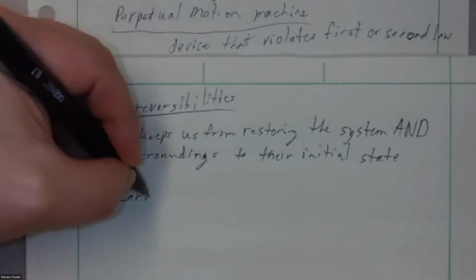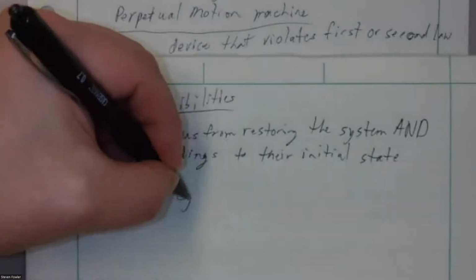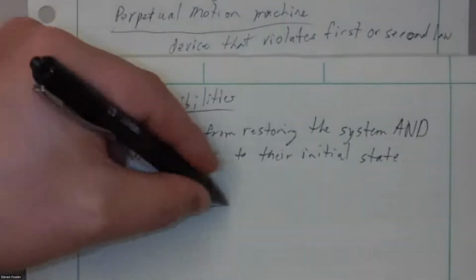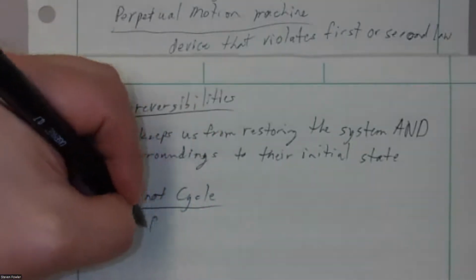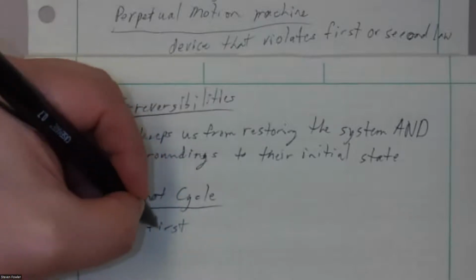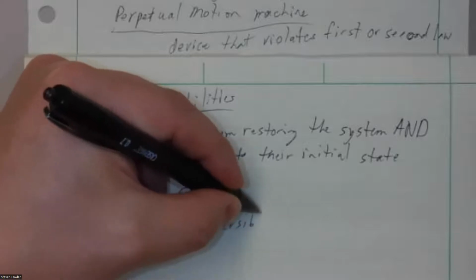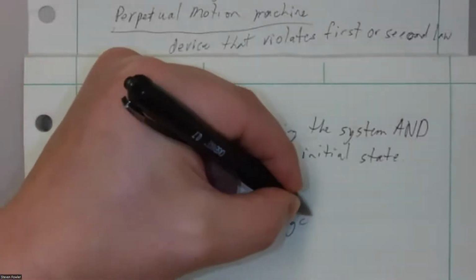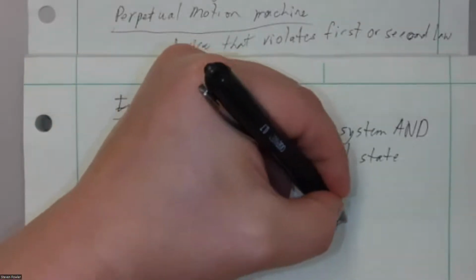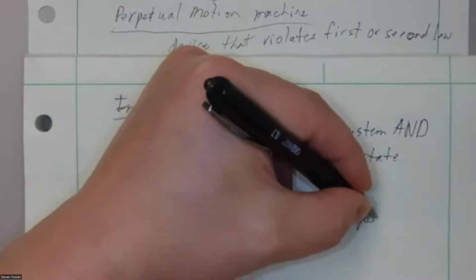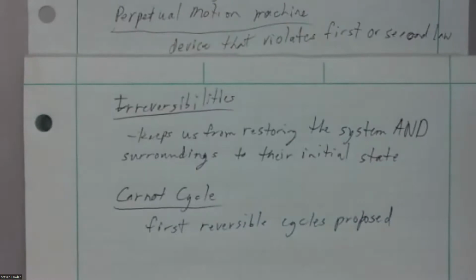And then the last thing to mention here, and then we'll talk about some devices, would be this idea of the Carnot cycle. The Carnot cycle we often credit as one of the first, if not the first, reversible cycles that was proposed. Carnot proposed this idea of this reversible cycle.